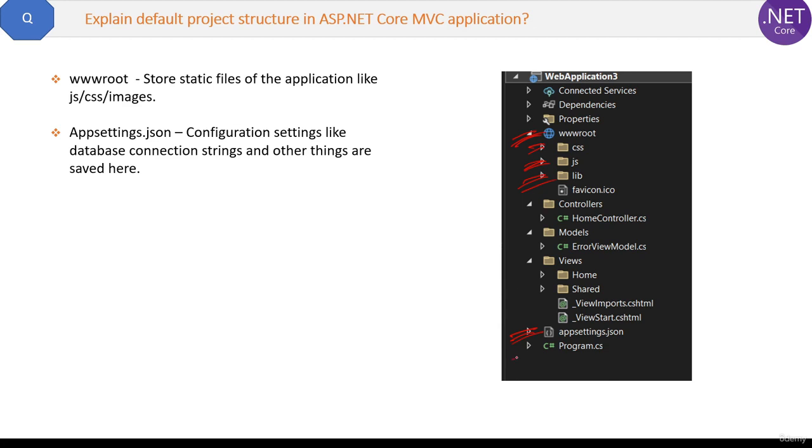Then the third is the Program.cs file. This is the entry point of the application. When the request comes, it will first go to the Program.cs file only. Previously there was a Startup.cs file also, but from .NET 6.0 all the code of the startup has been merged into this Program file only. Now in case of Web API, this Views folder will not be there. This is a very high-level structure, and anyone can ask you what is appsettings, what is the Program.cs file. So we should know what the project structure is.